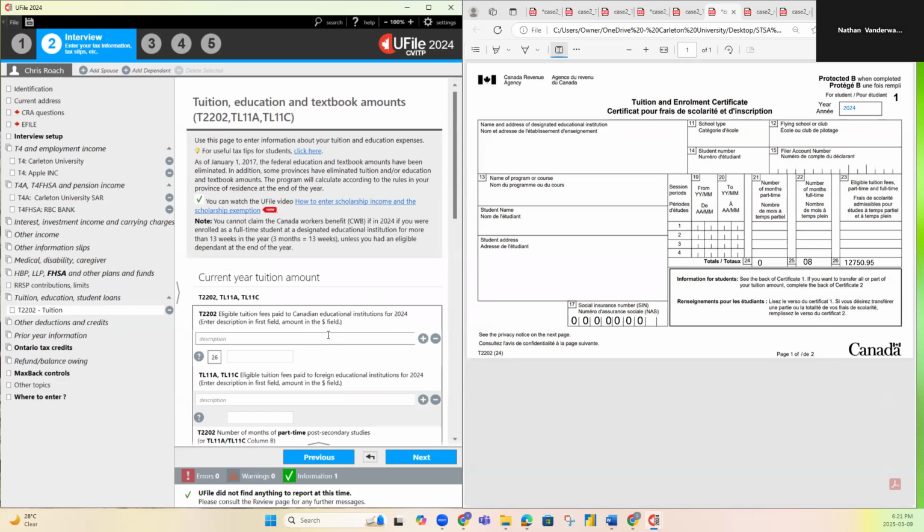Then for the description, it should say Carleton University here. Let's pretend it does. I normally just put tuition fees paid to, then whatever school or institution pops up here. Say it's Carleton.